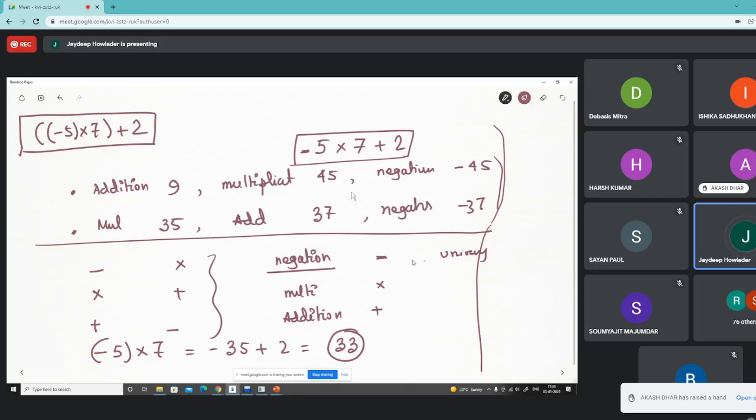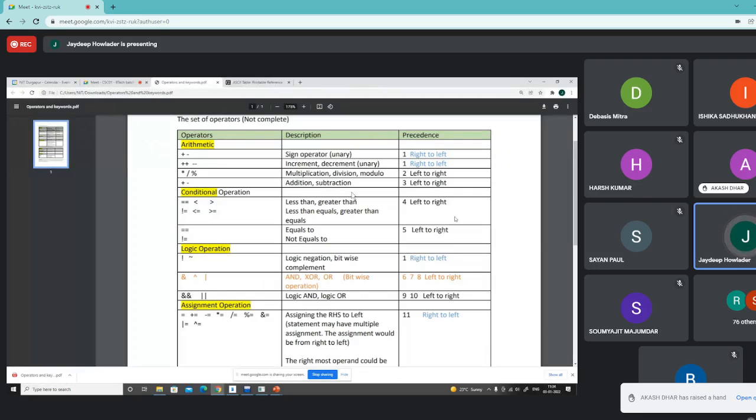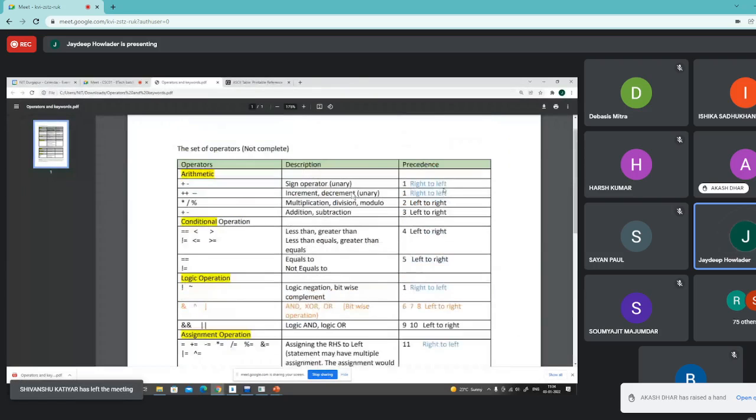Okay. So the C programming language also has defined the precedence. Number 1 is the highest precedence, and number 11 is the lowest precedence. So if I have an expression which contains different types of operations, it may contain arithmetic, it may contain logic, even it may be an amalgamation of arithmetic and logic. Then how will the compiler, or a human being, unambiguously parse or evaluate the statement or the expression? And that is basically the precedence rules.